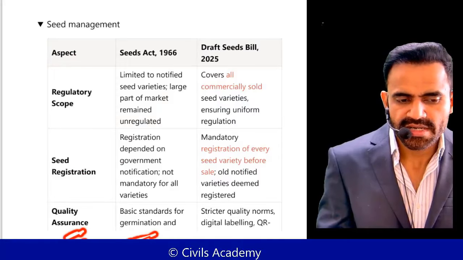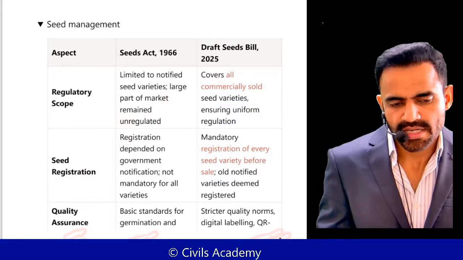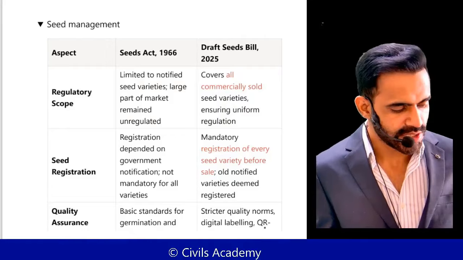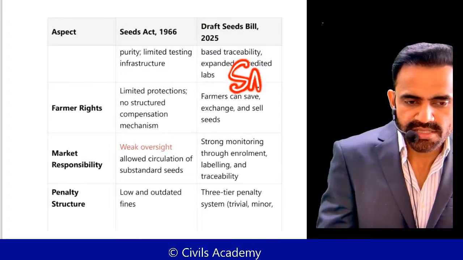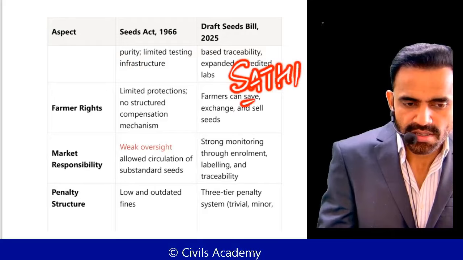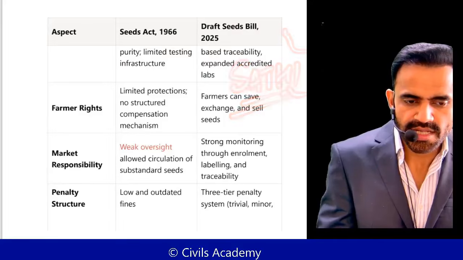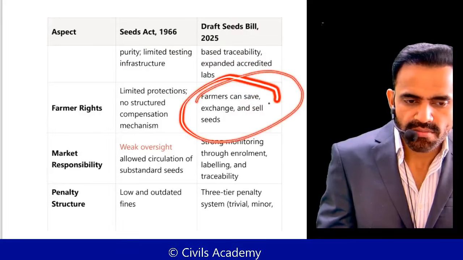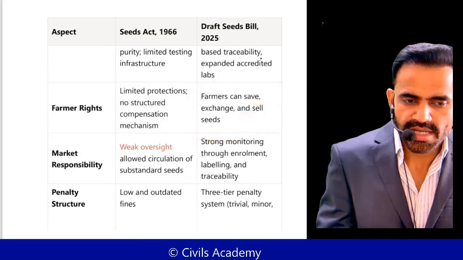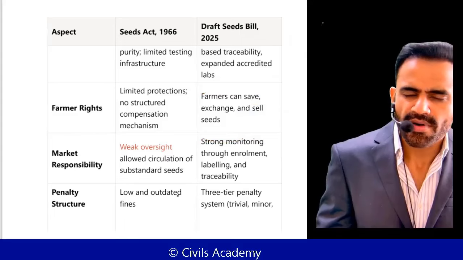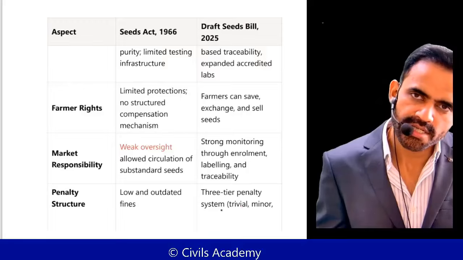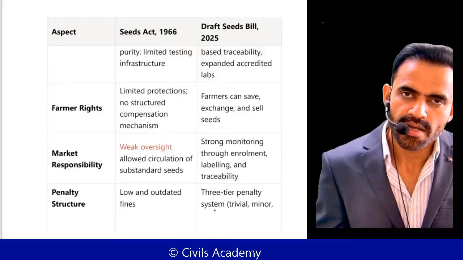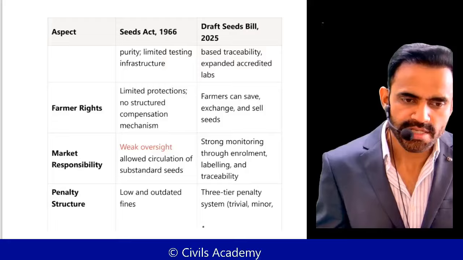Previously, quality assurance was for limited items. Now there will be strict norms for quality assurance. For that, we have a platform named the Sathi portal. Just remember this Sathi portal. Farmers can save, exchange, and sell seeds. To ensure traceability, we have the Sathi portal. Okay. Now understand, this is just a draft, so you need not mug up everything, but just understand that the government is trying to upgrade the norms related to seeds.